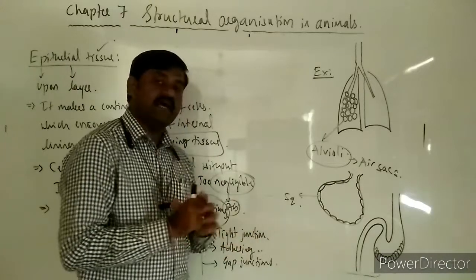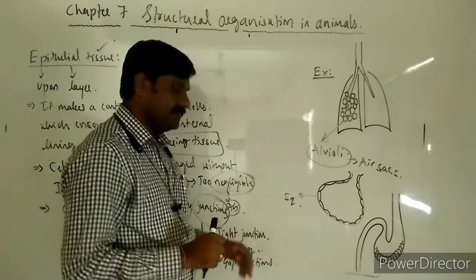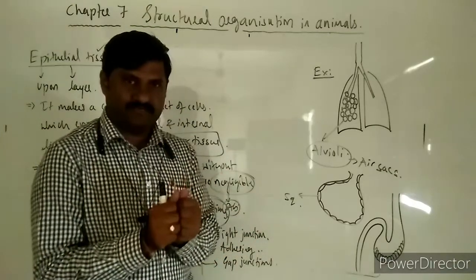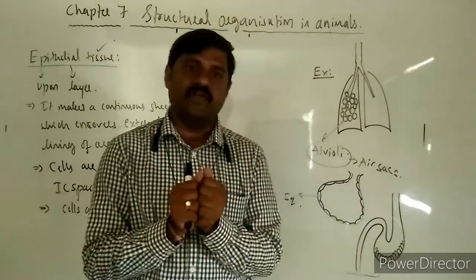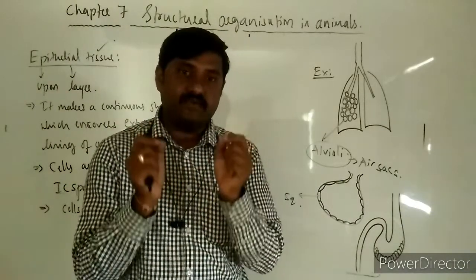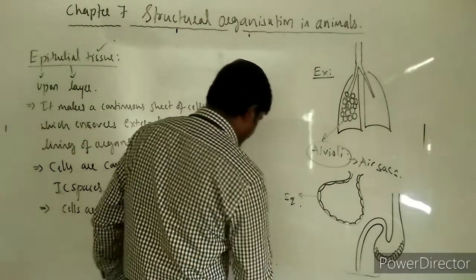And the next one is adhering junctions. Here the cells are adhered to each other, pressed against each other, and held together with the help of specialized fiber-like structures called desmosomes. What are they called?